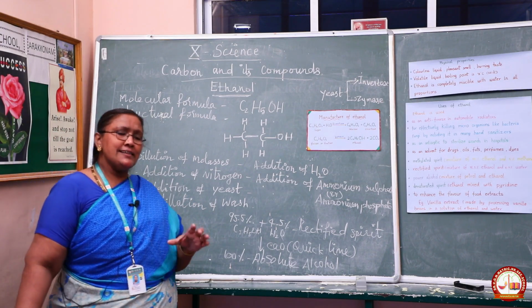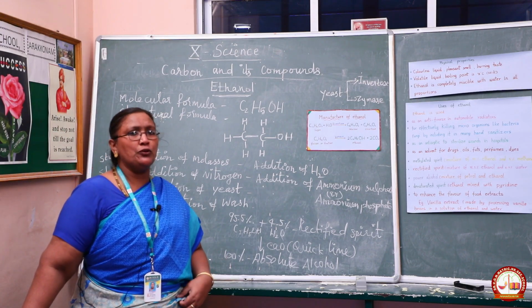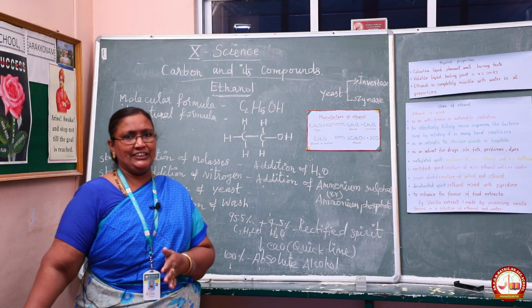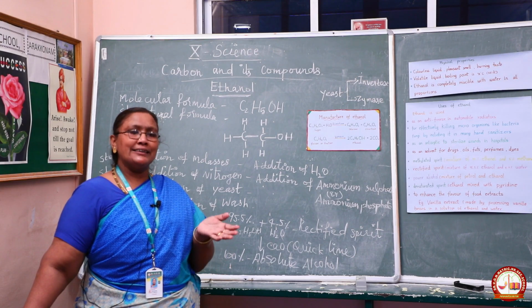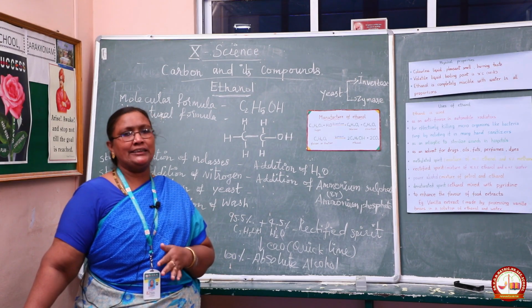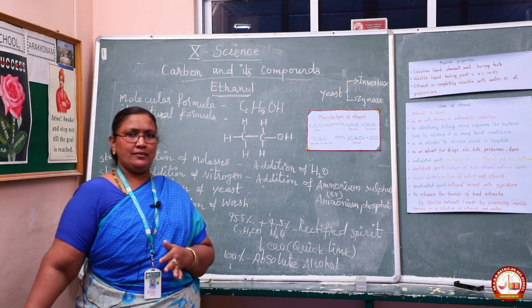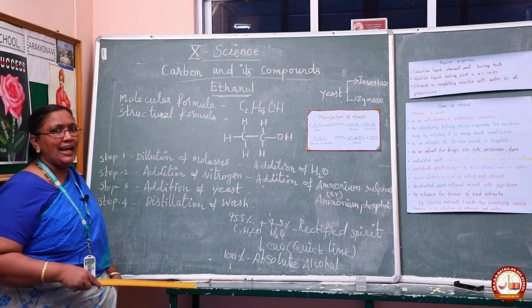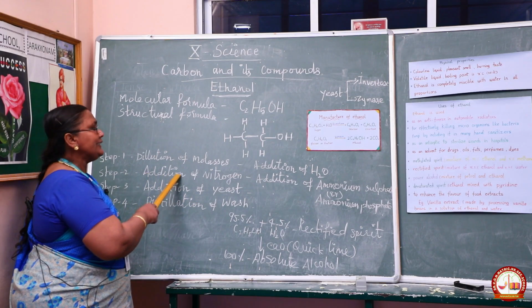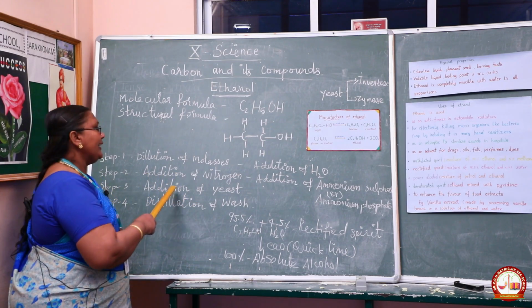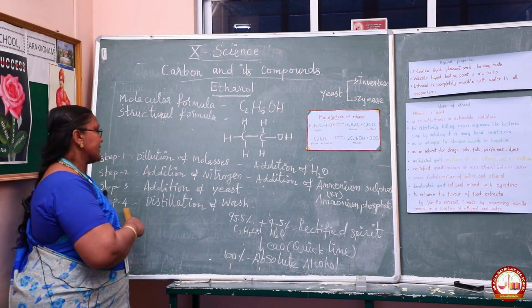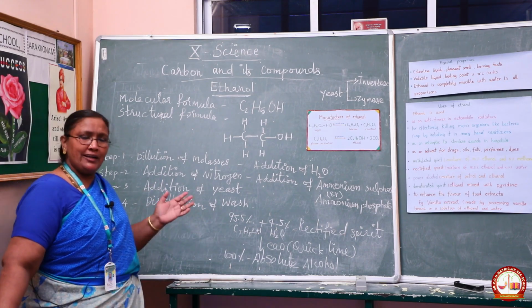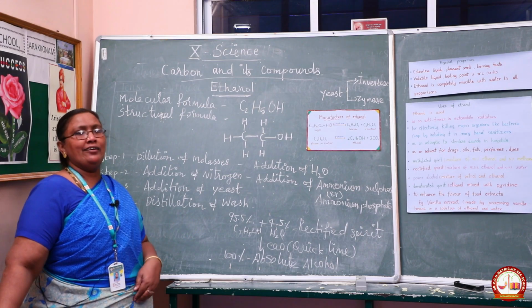That molasses still contains 30% sucrose. But we can't isolate that sucrose by crystallization. So what can we do? That sucrose is converted into ethanol by the following steps. Step 1 is dilution of molasses. Step 2, addition of nitrogen. Step 3, addition of yeast. The last step, step 4, is the distillation of wash. These are the steps to convert sucrose into ethanol.